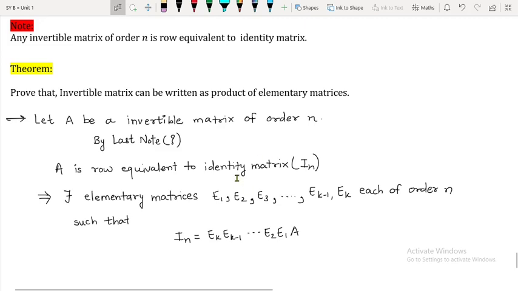Now since A is row equivalent to the identity matrix, that means by performing some row operations on A, we can convert that A matrix to what? Identity matrix. But performing a row operation is nothing but what? It is the same as multiplying the matrix by an elementary matrix. So those matrices I am calling E1, E2 up to Ek. In other words, after performing k operations on A, we get the identity matrix. That is the meaning.